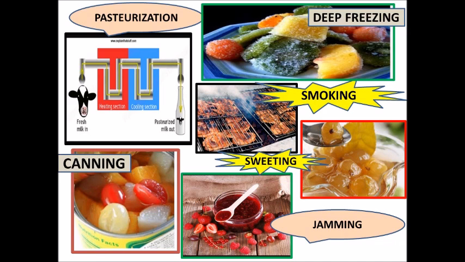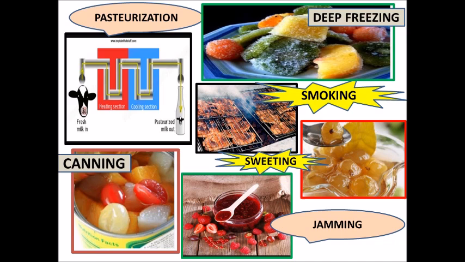First of all, on the left hand side, we have pasteurization. Although it's a very complex scientific method, here we have explained it with a simple diagram. Milk is collected from cows or buffaloes, then goes through this pasteurization plant, which comprises mainly of two sections. The first one, the red one, is the heating section and the blue one is the cooling section. As shown in this diagram, the milk collected from animals goes through the heating section.